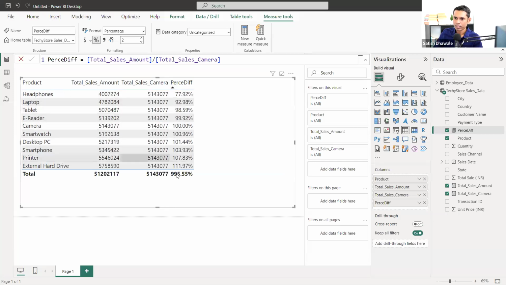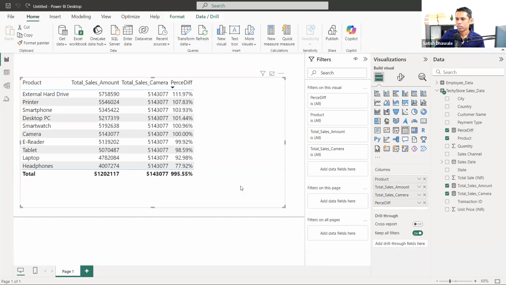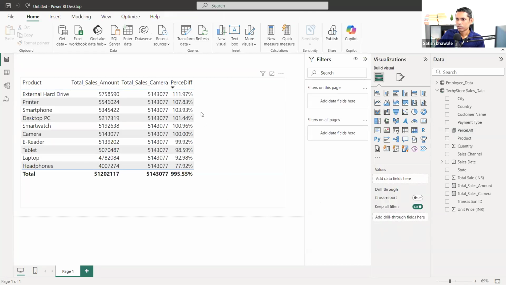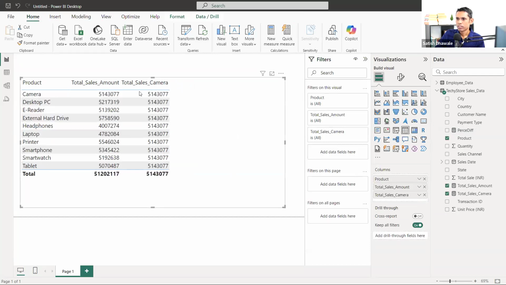Where is my camera? I think I have ordered it ascending and descending. The camera is going here. Now it is 100%. Now let me do it again. I'll click on undo, undo, undo. I'll remove this one. The camera is in my first position now.